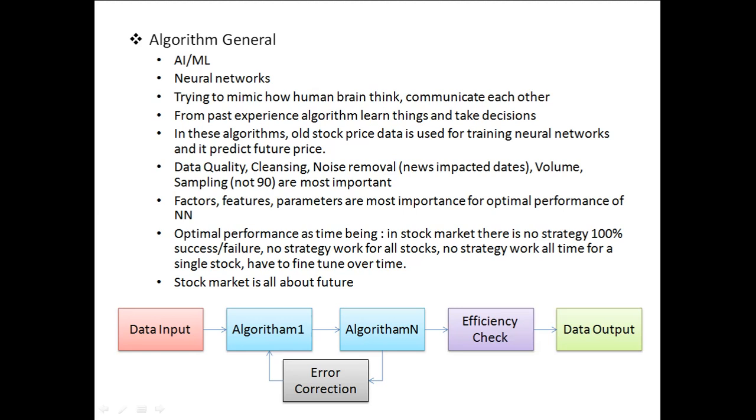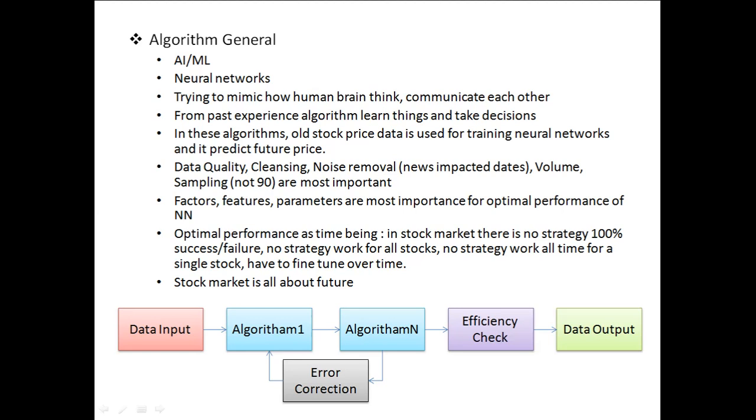What we have observed in this algorithm is that if sampling is 70 or 80 percent, the algorithm works much better than when sampling is more than 90 percent. Above 90 percent, I think the algorithm gets confused at some point of time, maybe due to high fluctuations or other parameters, and it gives wrong output. But for the optimal value, I think we can take 70 to 90 percent as sampling.